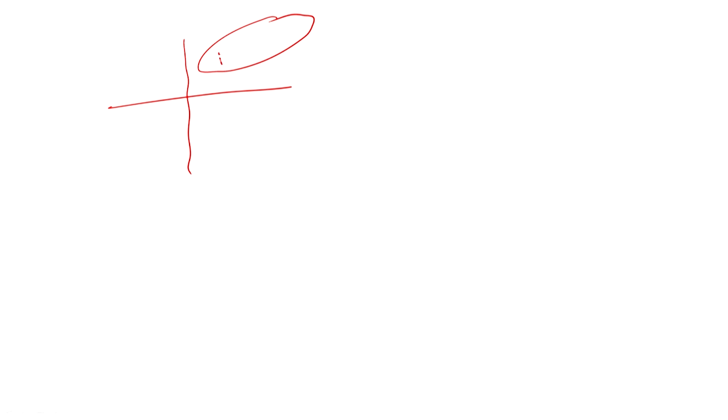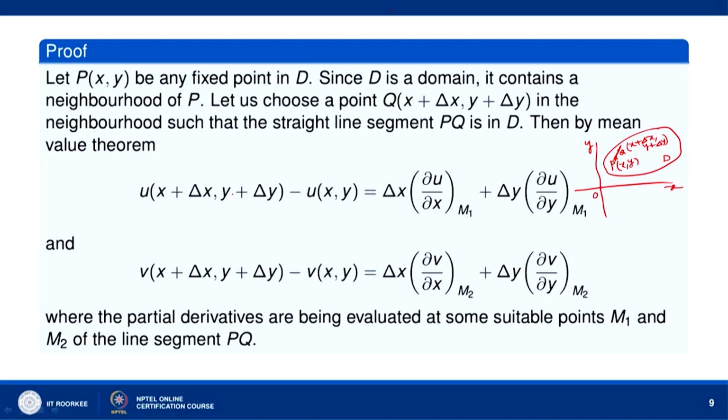This is your point P, here is a point Q, this is x, y, this is x plus delta x, y plus delta y. In between P and Q there is a point, let us say m1, at which we have u(x plus delta x, y plus delta y) minus u(x, y) equal to delta x u_x at m1 plus delta y u_y at m1.